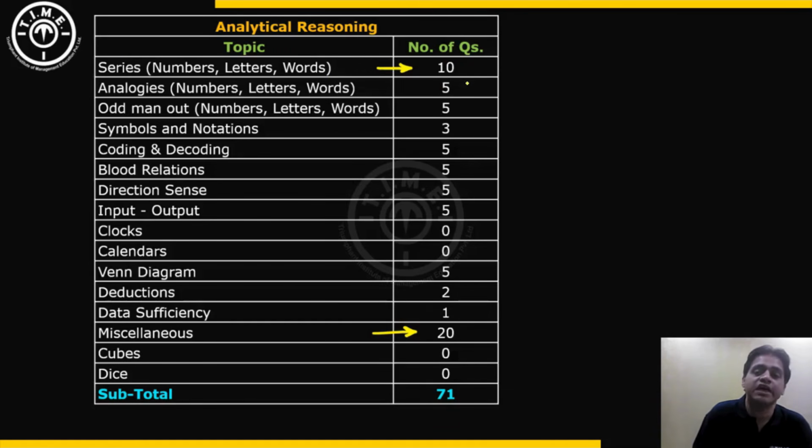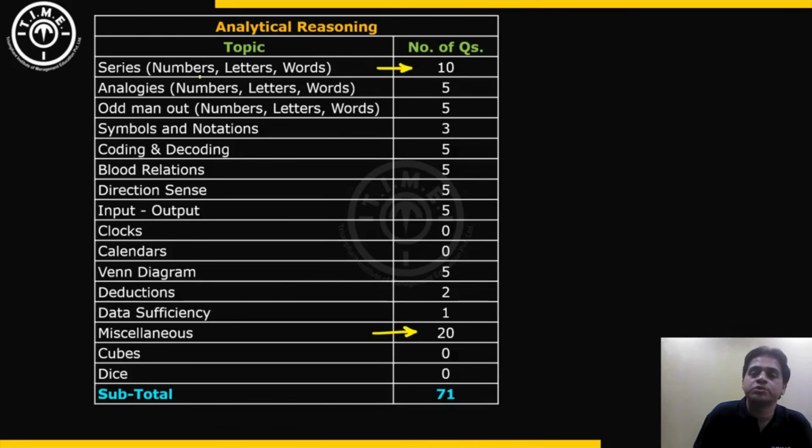In series type, there were 10 questions. Series questions were made up of number series and word-based series. There was one question in which numbers and letters both were present in the series. Okay, so 10 questions of numbers, letters, words-based series.